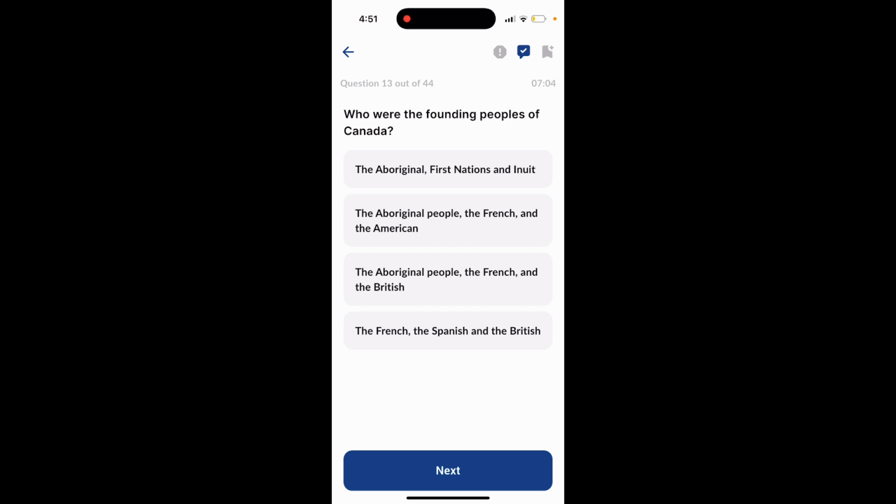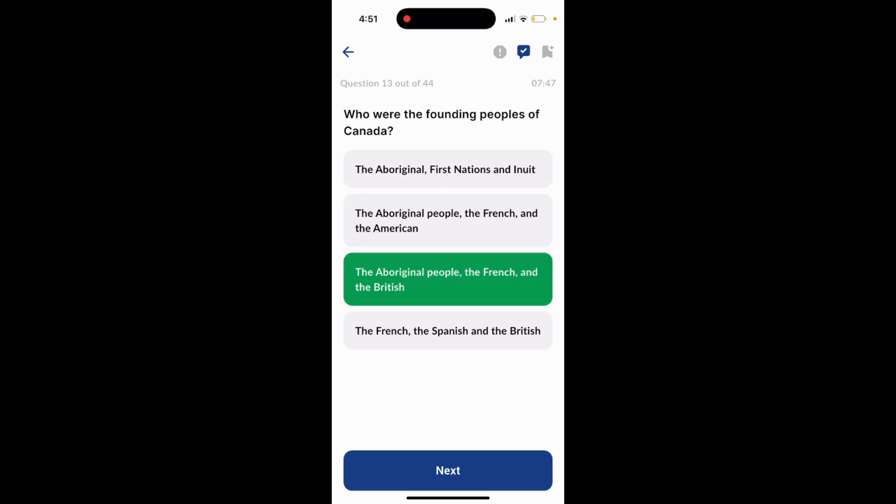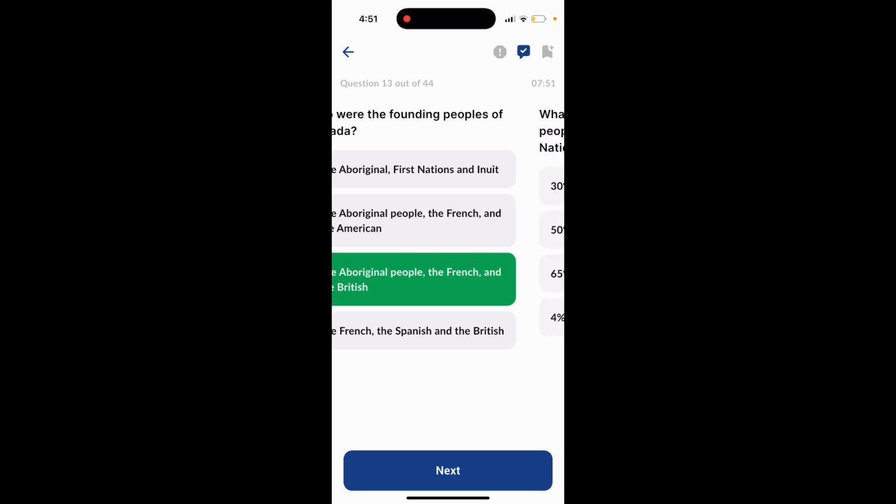Question 13. Who were the founding peoples of Canada? Option 1, the Aboriginal First Nations and Inuit. Option 2, the Aboriginal people, the French, and the American. Option 3, the Aboriginal people, the French, and the British. Option 4, the French, the Spanish, and the British. The answer to this question is option 3, the Aboriginal people, the French, and the British.